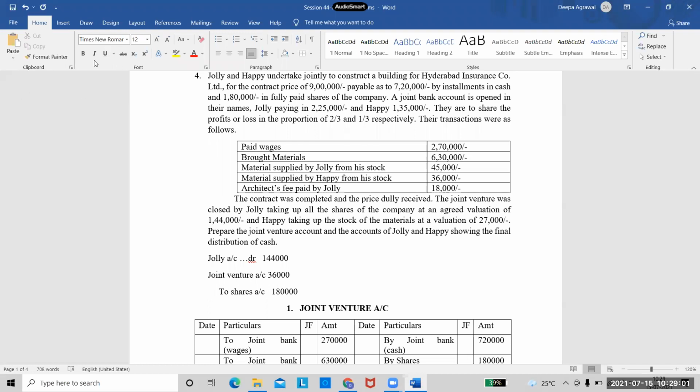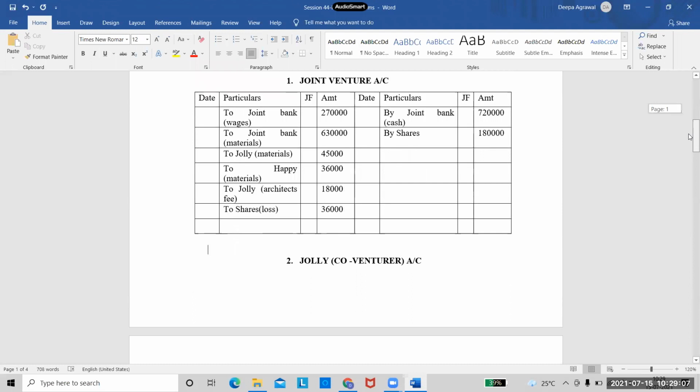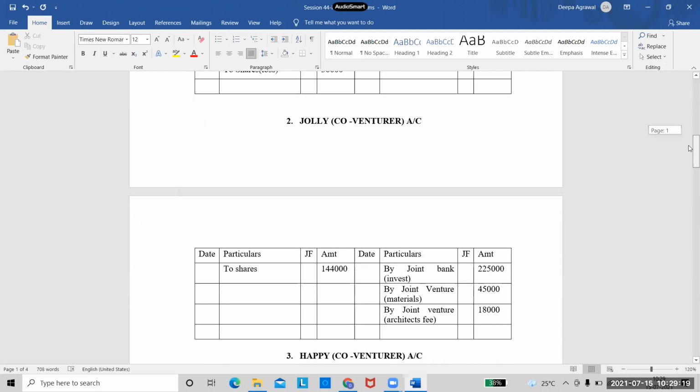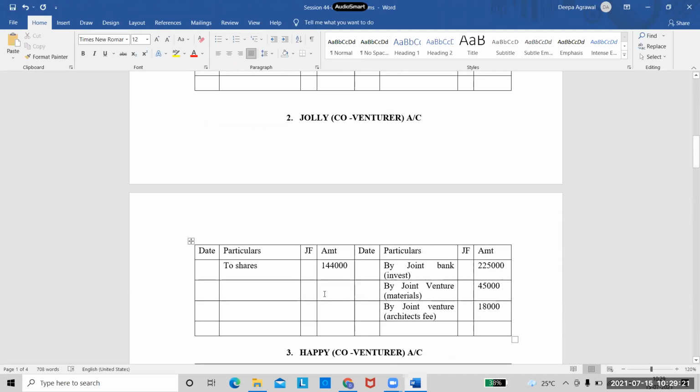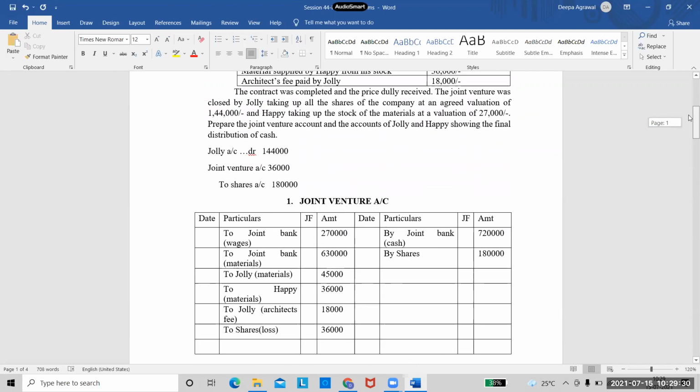Right? So did you understand that? The company gave us shares worth 1,80,000. So we credited them because it's an income to us. Afterwards, what happened when the venture was closed? Jolly paid 1,44,000 to our venture and took away all the shares. So in Jolly's account, we have debited because he is paying this to the venture and taking away. And the remaining 36,000 is a loss to the venture which we have debited in joint venture account.